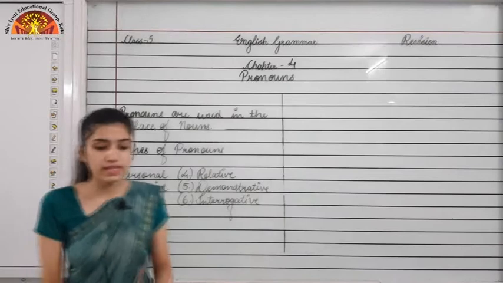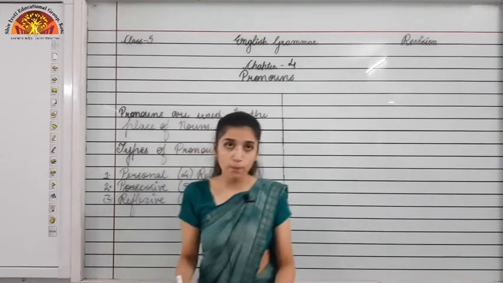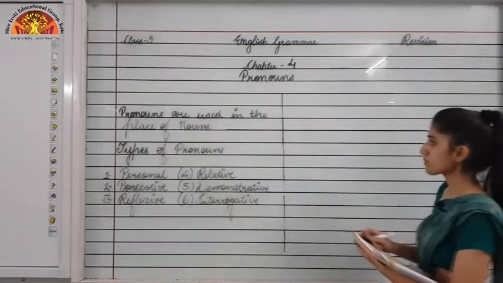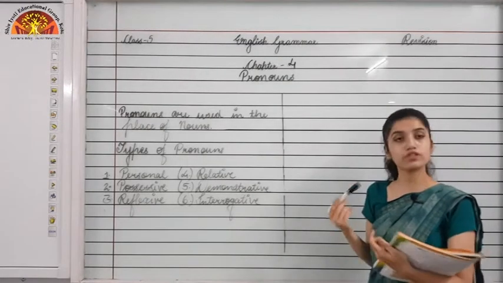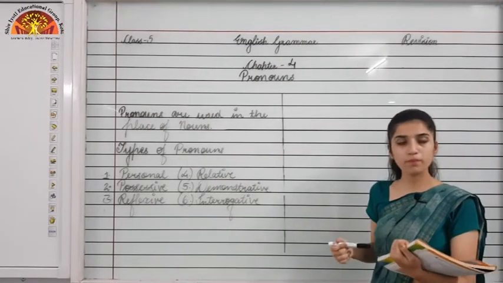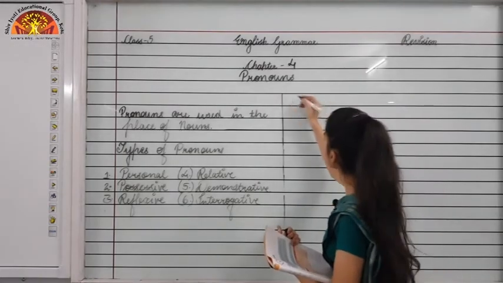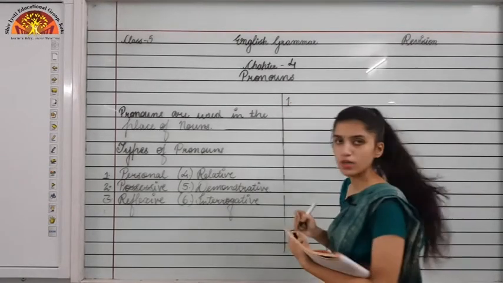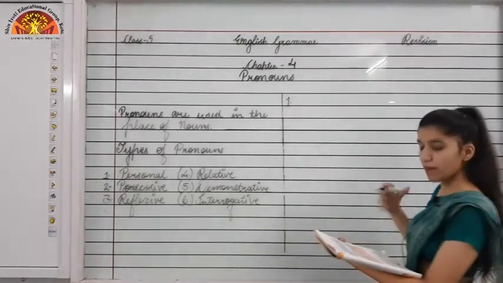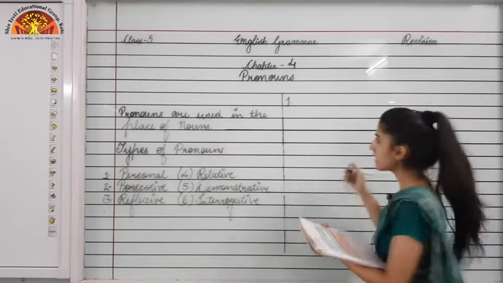Now I am going to take some examples from your book only. So you can open your books to page number 15 for that. From that page only the exercises are starting. First we will see the example of personal pronoun. So the sentence I am going to pick from your book only.